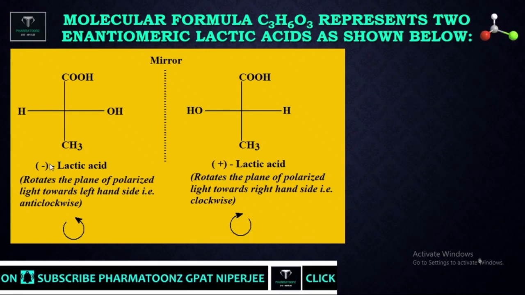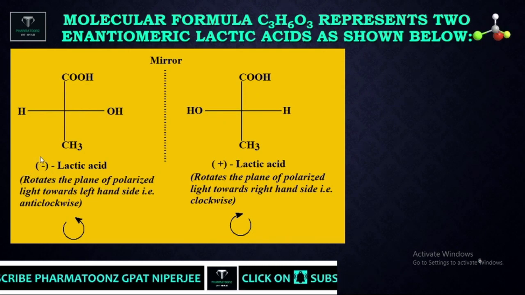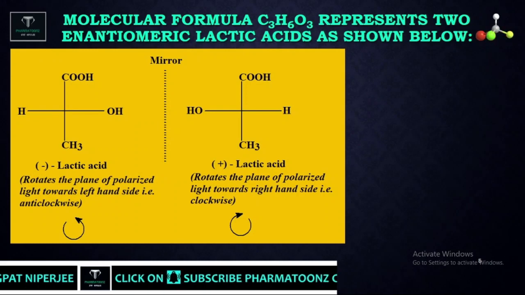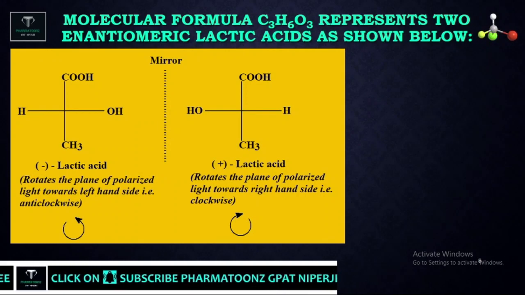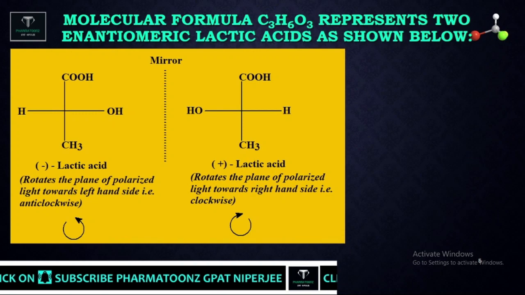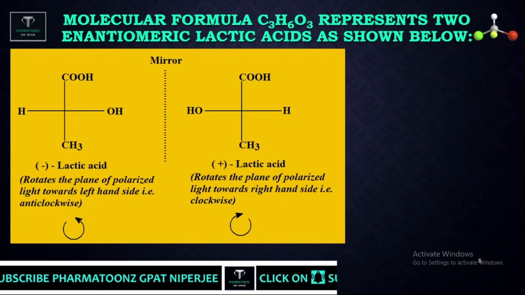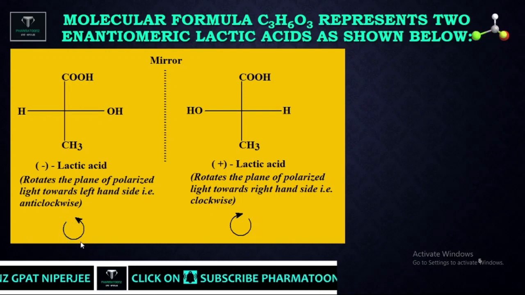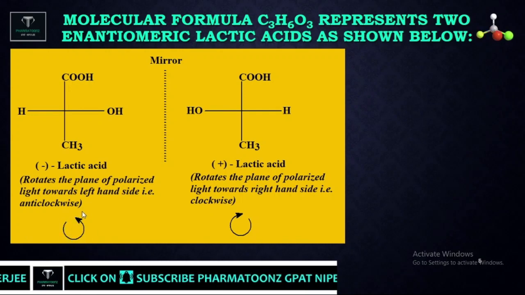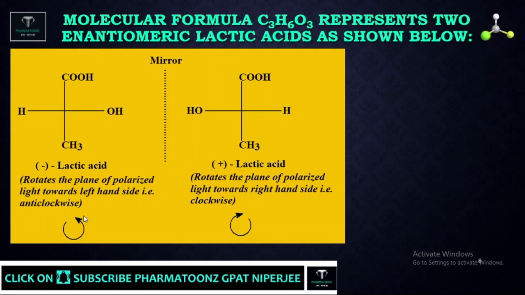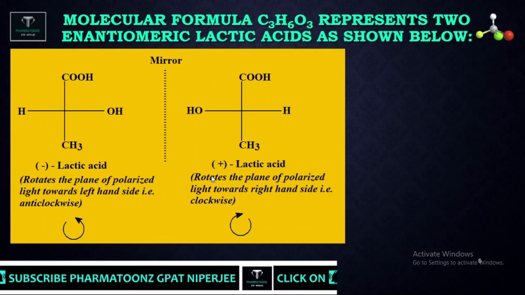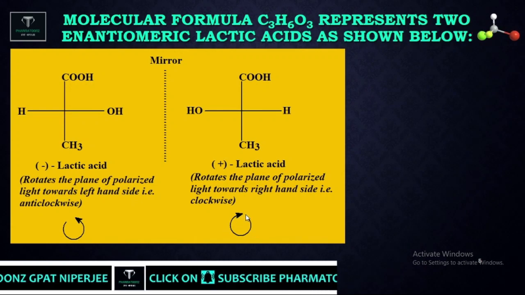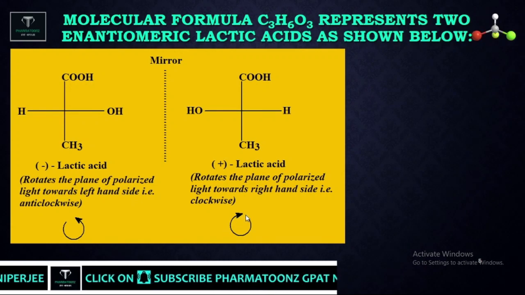Here the negative symbol indicates a levorotatory compound. A levorotatory compound is one which rotates the plane polarized light to the left side, anti-clockwise or counterclockwise. A compound which rotates the plane polarized light to the right side is called a dextrorotatory compound.